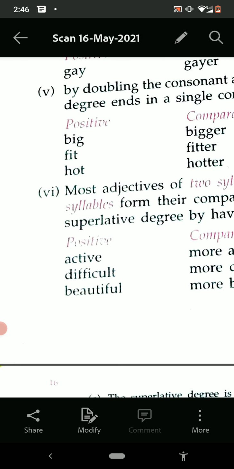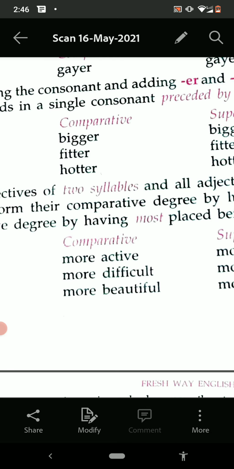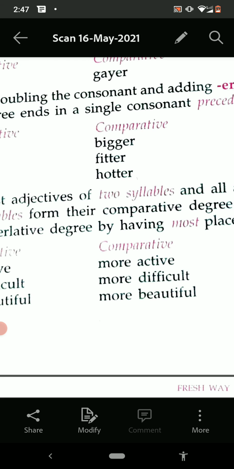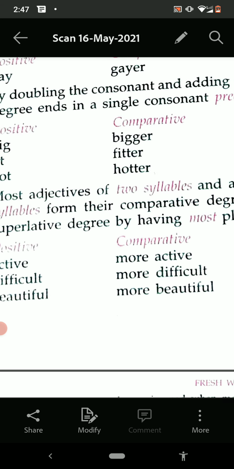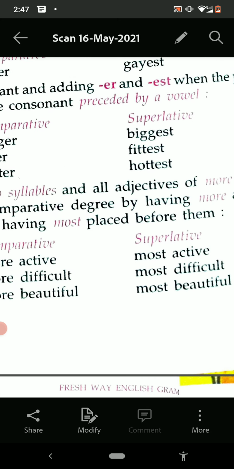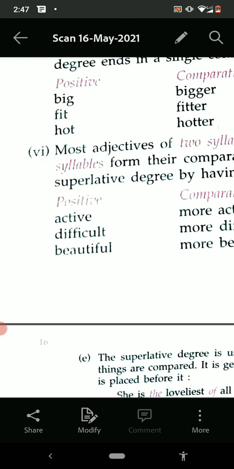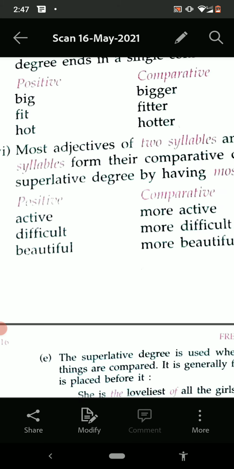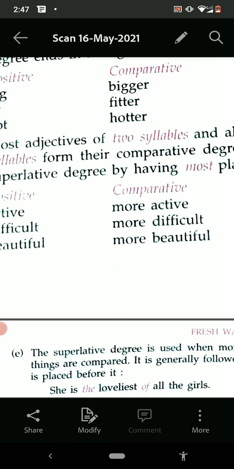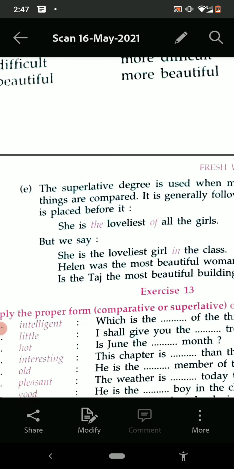Now see, most adjectives of two syllables, or adjectives of more than one syllable, form their comparative degree by having more and most. Active, more active, most active. Difficult, more difficult, most difficult. Beautiful, more beautiful, most beautiful.